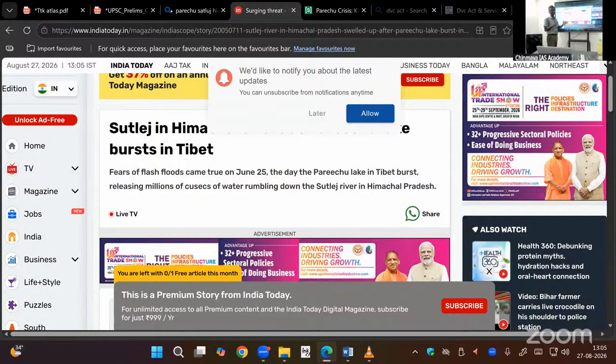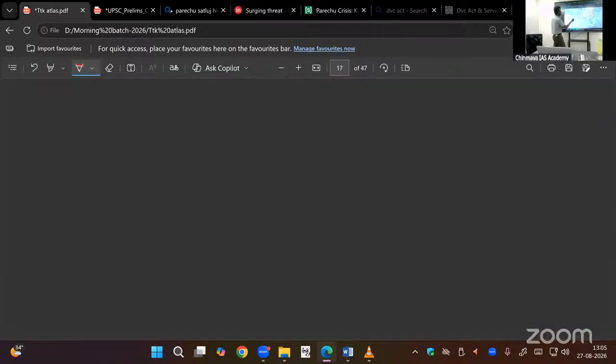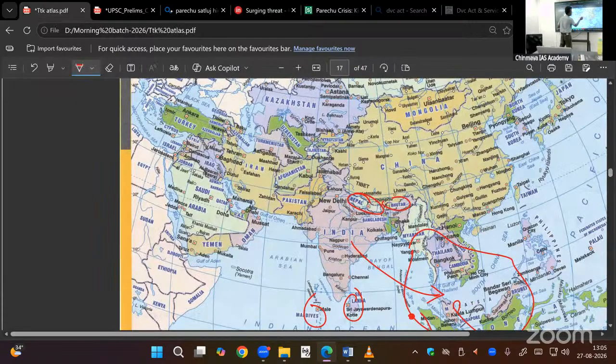Every year it will be coming. So heavy downpour in the Himalayan region, Himachal Pradesh side. Satluj river comes from Lake Mansarovar, through Shipkila Pass. So Shipkila Pass, it enters into, sorry ma, this side. This is Indus. So Satluj river, Shipkila Pass, this is Himachal Pradesh state.